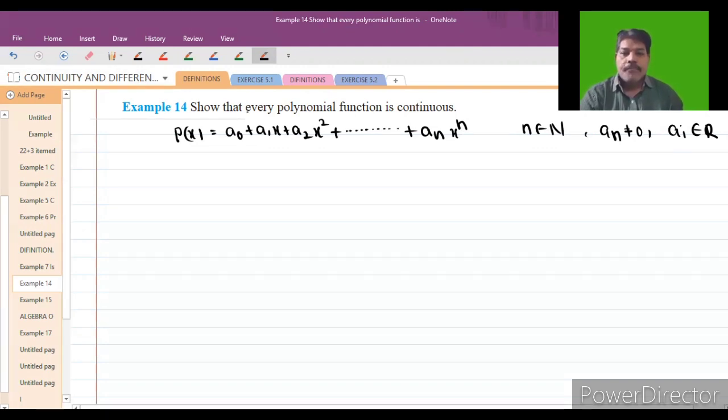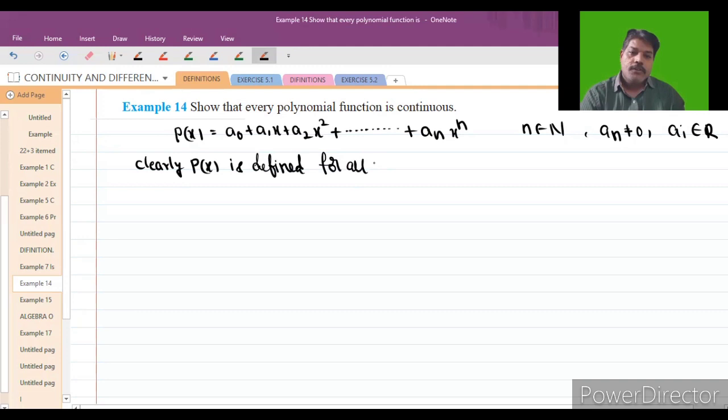So what we have to show is that the polynomial function is continuous on the domain. That is, the function is continuous. So clearly p of x is defined for all real numbers. That means the domain of this function is R.